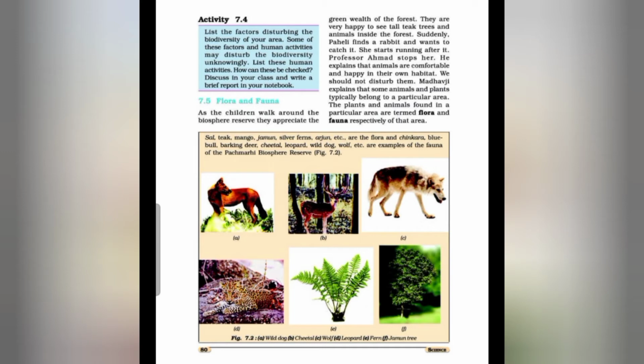So, all the components of the environment are interdependent, as we can see. Any change in one component may affect all other components. So, we need to conserve biodiversity for our survival and to maintain the natural ecological balance. It also ensures the continuous availability of useful plants and animals and their products to our future generations.